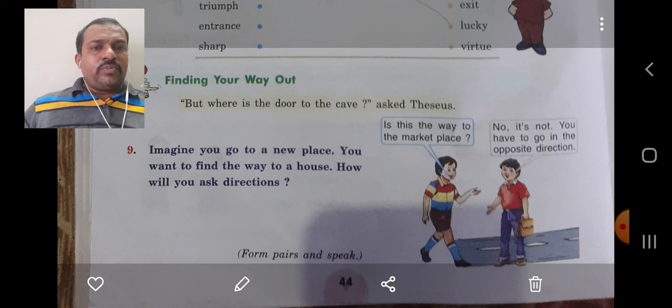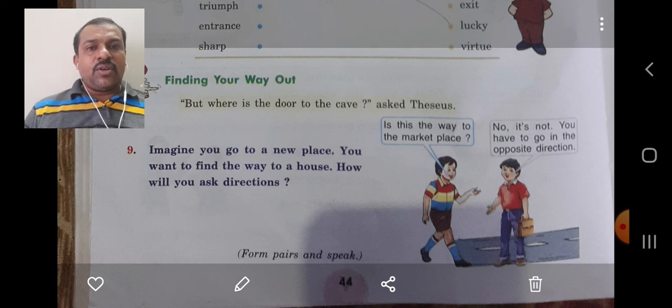Okay, hope you have understood the exercises, especially the pronoun. Pronouns, what are pronouns? Pronouns are used instead of a noun. How many types are there? 4 types. Possessive pronouns: mine, ours, yours, his, hers.